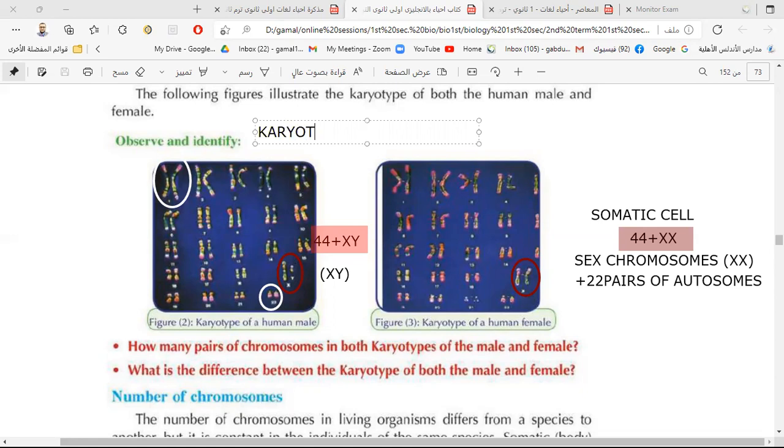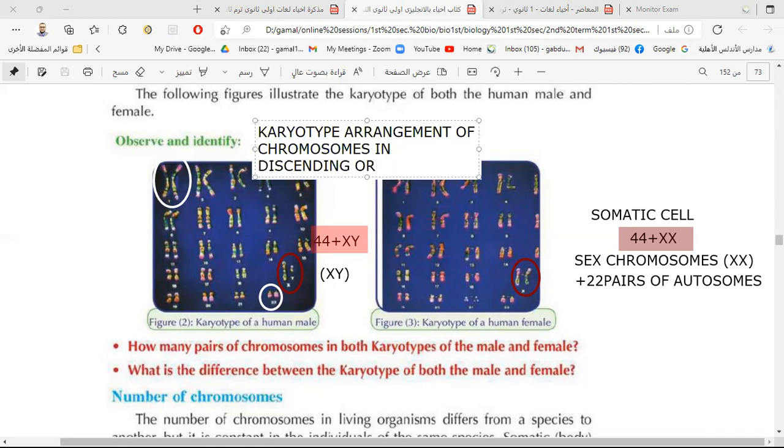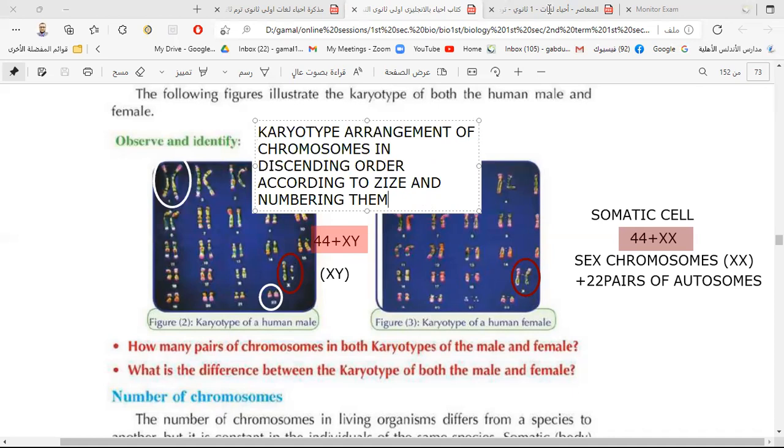It is the arrangement of chromosomes in descending order according to their size, and enumerating and numbering them. This is what is meant by karyotype.